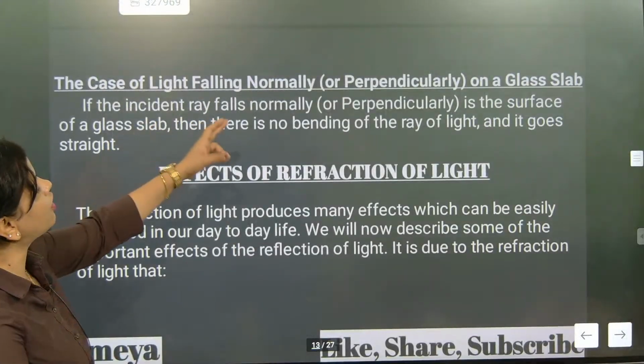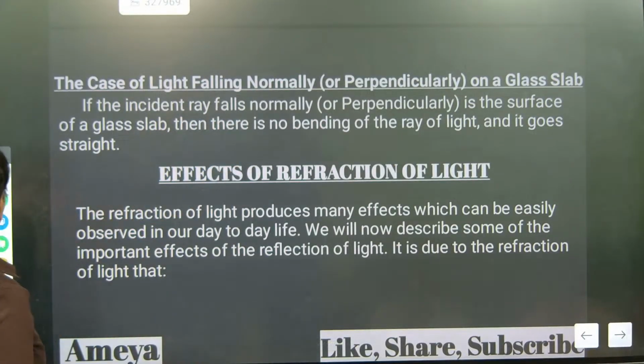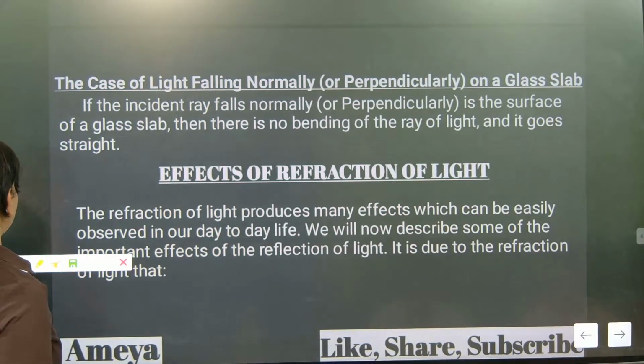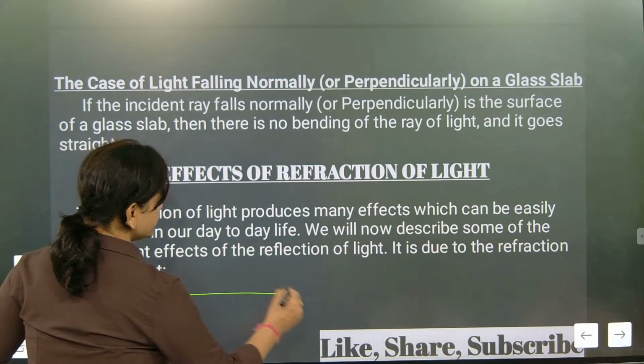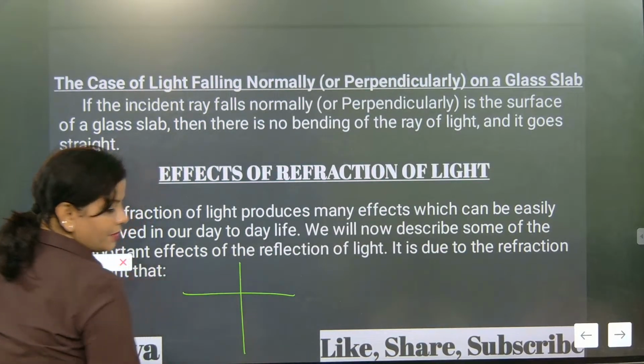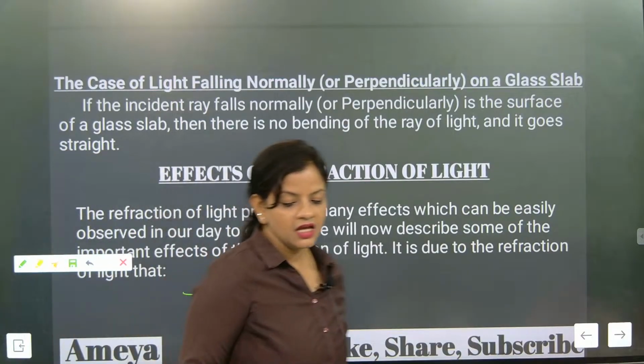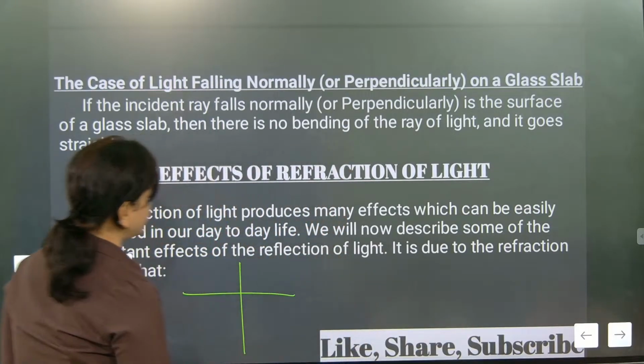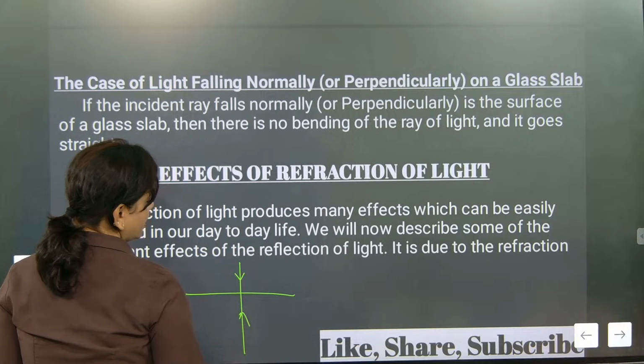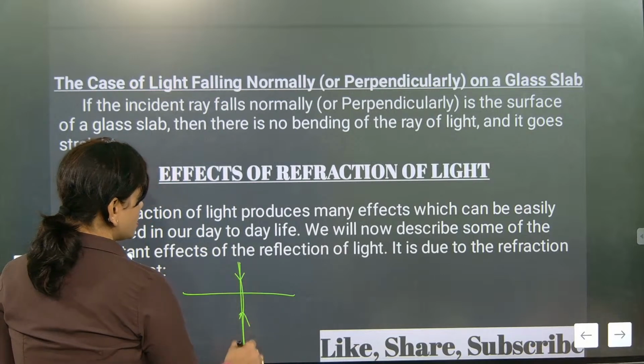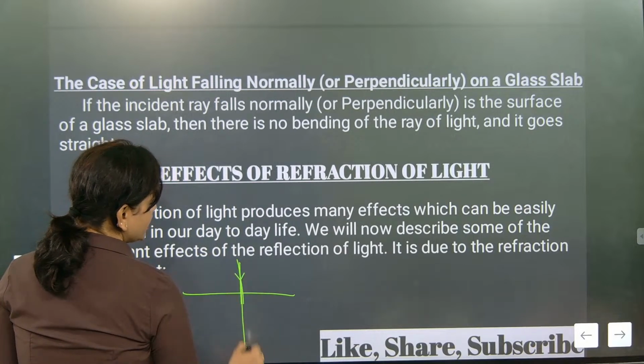The case of light falling normally. When the light falls normal, what special will happen? Nothing. It will retrace its path. So no bending will be done. Incident angle is considered as 0. Nothing is there in that case. So bending is not at all done. Understood or not? It will just go and come out exactly.